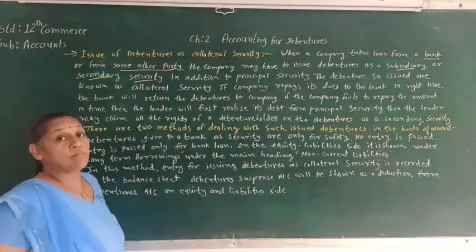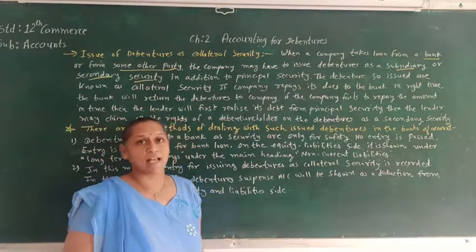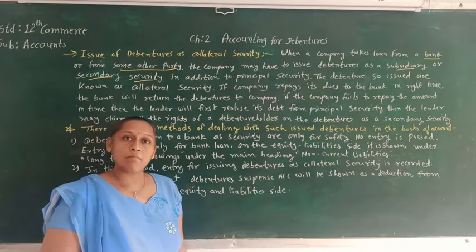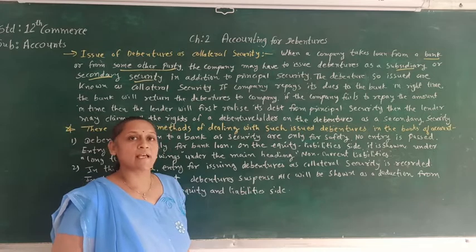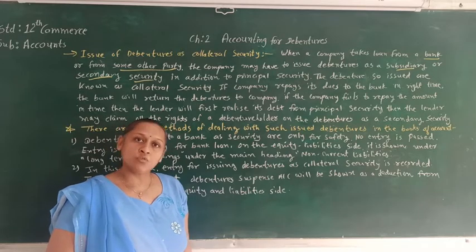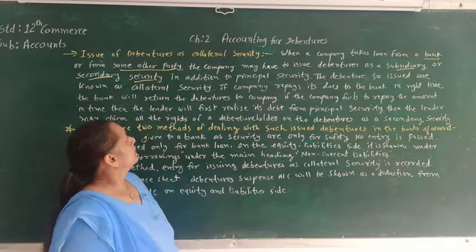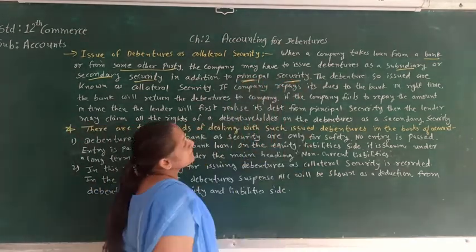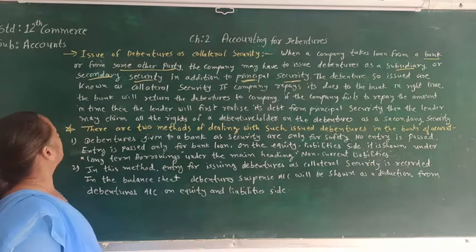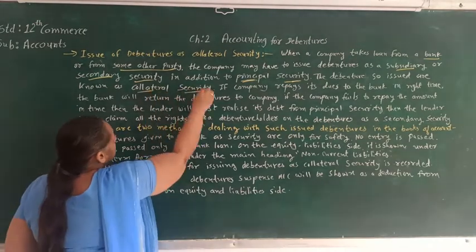So here the company is giving debentures as a secondary security. The primary security is already given by the company, and this debenture is issued as a secondary security to the bank or other party. So in addition to the principal security, the debentures so issued are known as collateral security.